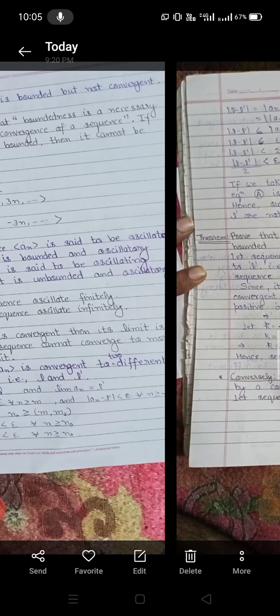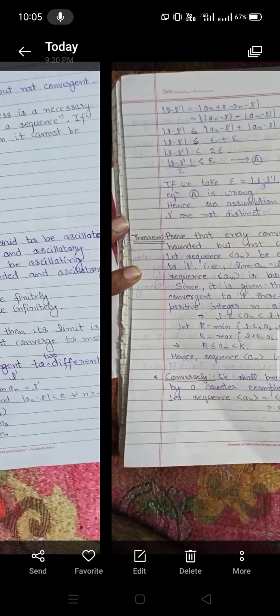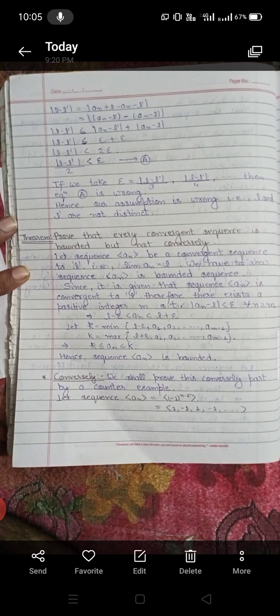Here the next theorem is: if a sequence is convergent, then its limit is unique, or a sequence cannot converge to more than one limit. It can be solved already, right? Now we will see a theorem that can be written in the form: prove that every convergent sequence is bounded but not conversely.